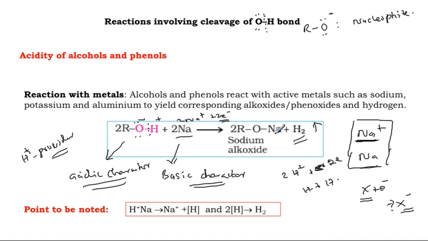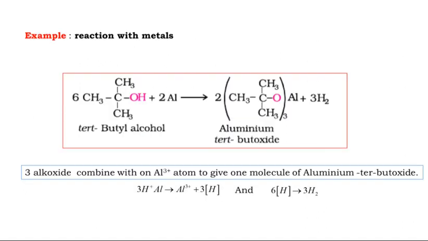This is what is happening during the reaction between alcohol and alkali metal. What is the point to be noted for this type of reaction? H plus and Na are separated: Na plus and hydrogen atom. The 2 hydrogen atoms give H2 gas. Understood? Okay. Next example.